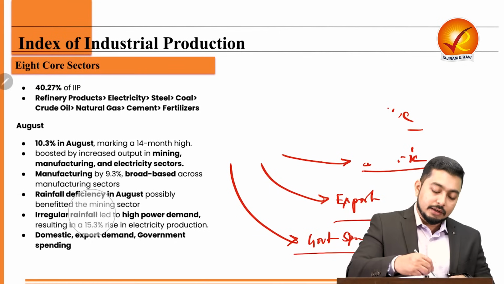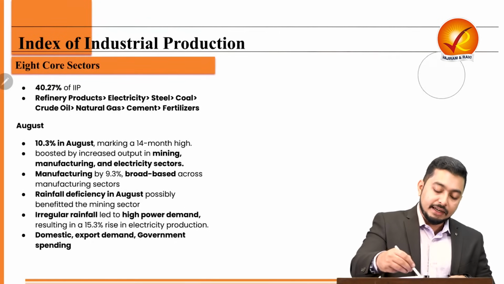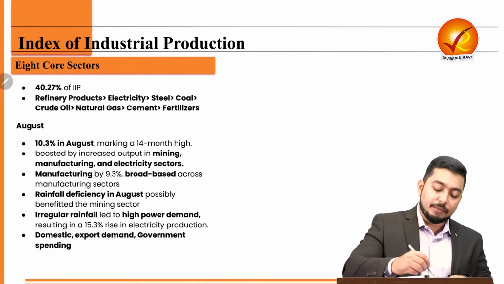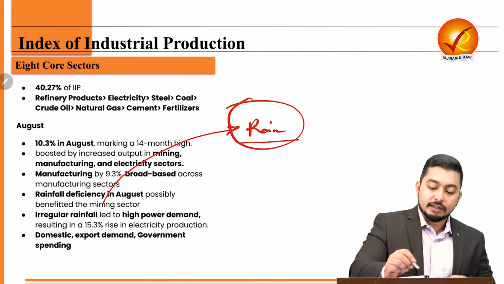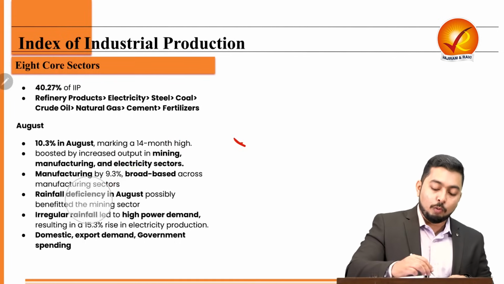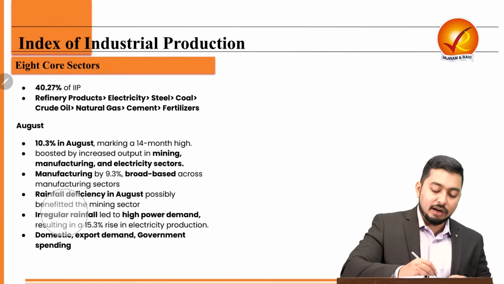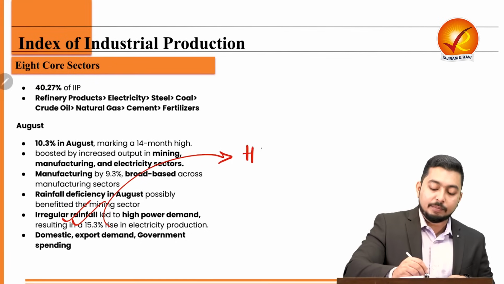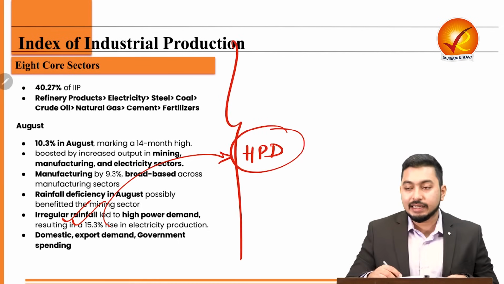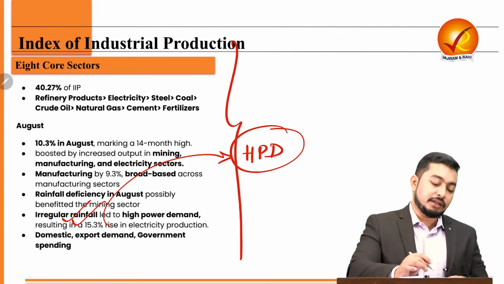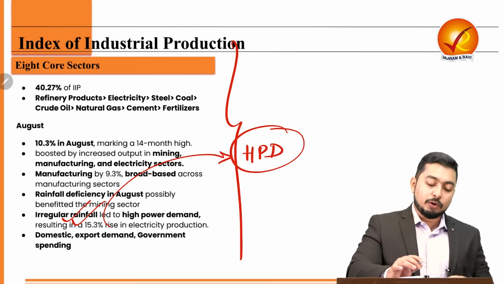Then the rainfall deficiency triggered the mining sector. Why? Because whenever there is too much rain, you cannot go for mining, especially open cast mines. Then the irregular rainfall triggered the use of more air conditioners and therefore high power demand. So this was the backdrop of the increase of the index of industrial production in August for 10.3%.